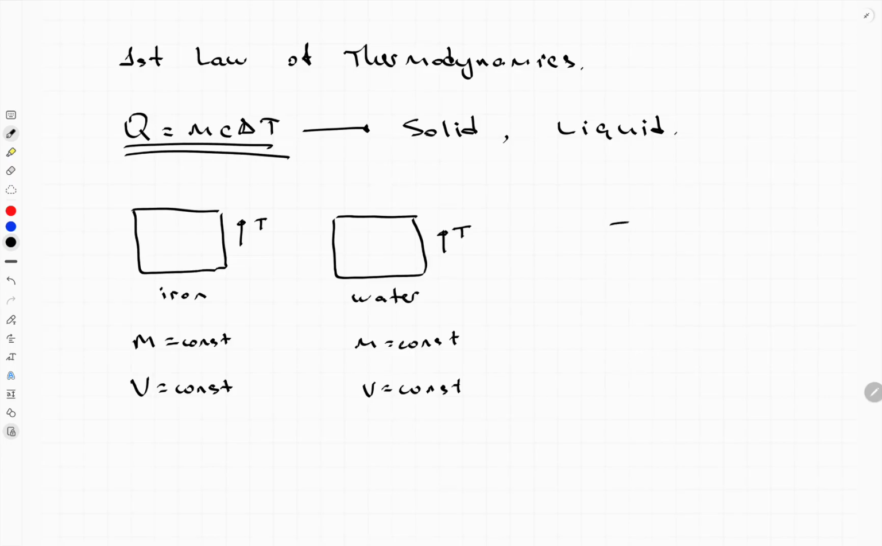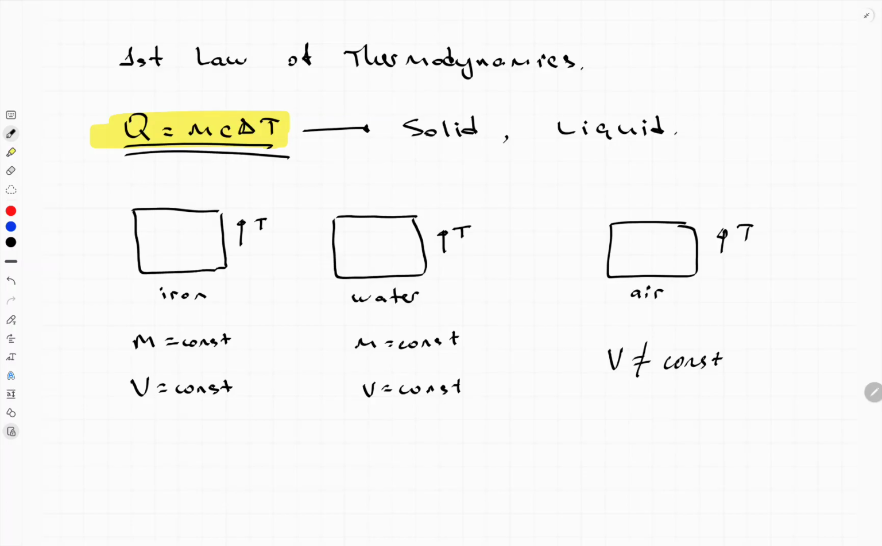But for gases, it's a bit different. Let's say air. When you heat air, temperature increases. At the same time, volume can change. It's not constant anymore. That's why for gas, you cannot use this equation anymore, because volume changes, it's not constant.